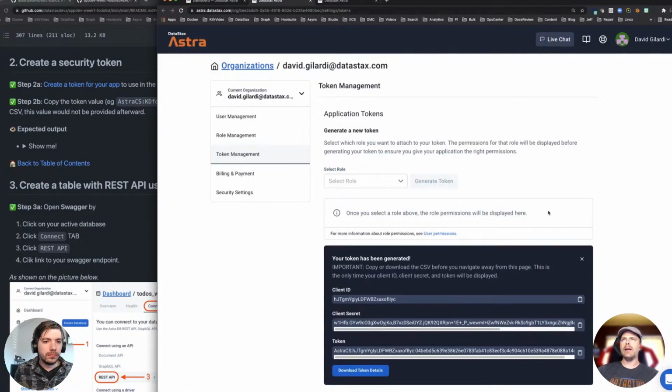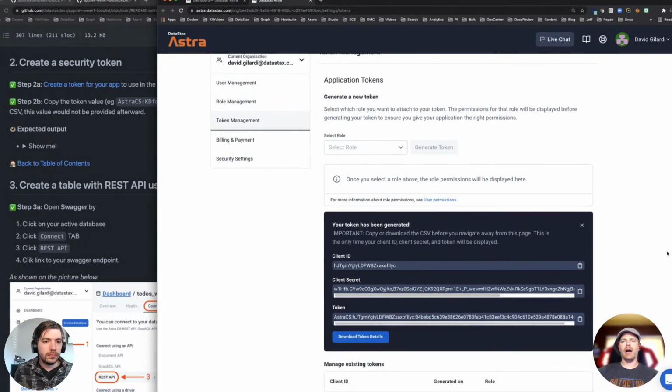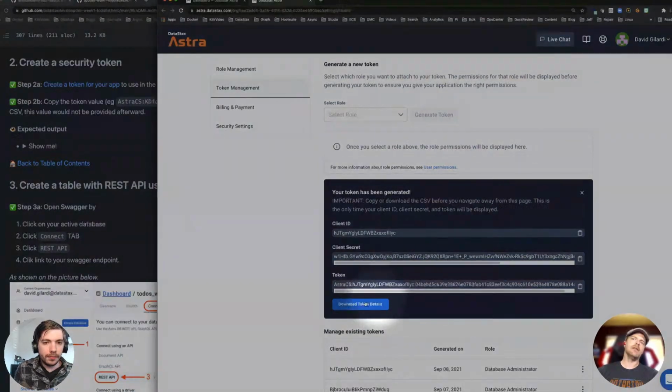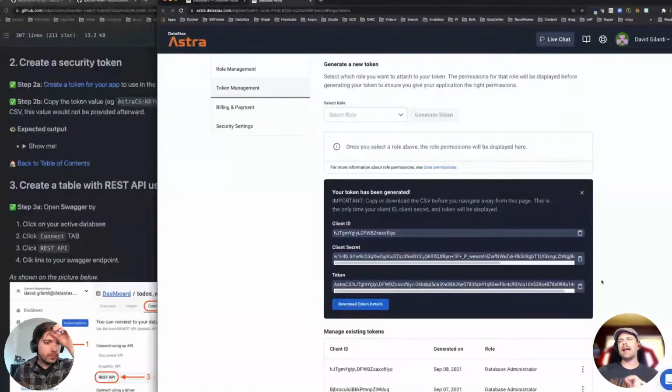Now, at this point, you want to leave this up because we're going to use this in just a moment. But it's also important. Notice this download token details button. Click that button, download your details. Here's why. The second that you navigate away from this page, all of these are going to go away. And this is for security reasons.